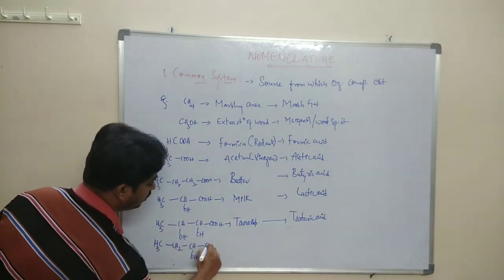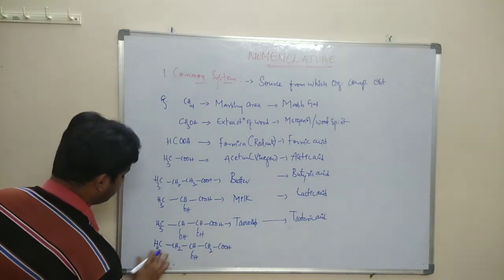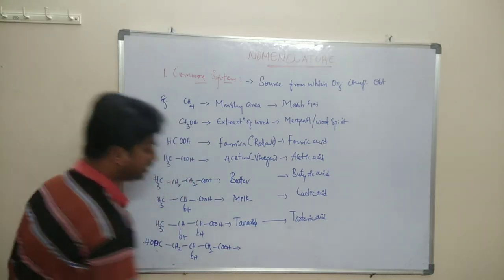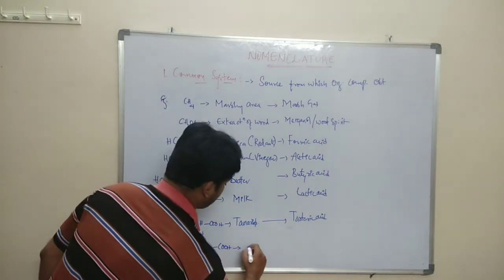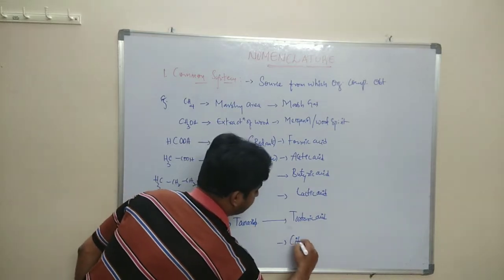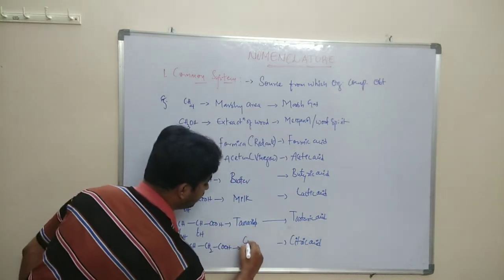CH2COOH, CH2COOH. This is the structure of citric acid, which is obtained from citrus fruits.